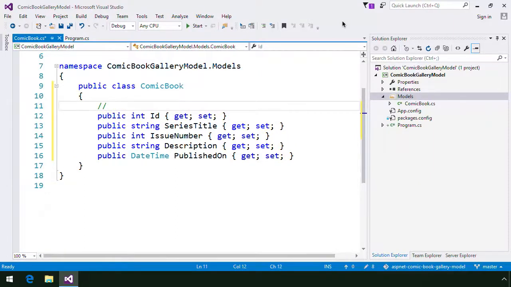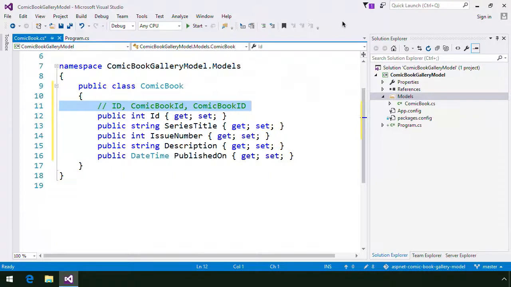Primary key properties can also be named ID using uppercase letters, the class name followed by Id, or the class name followed by ID using uppercase letters. Any of these options will work fine. Whichever one you or your team decides to use, just be consistent.